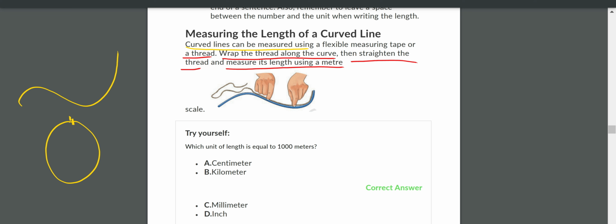Okay. Now here we have one question. Which unit of length is equal to 1000 meters? Centimeter, kilometer, millimeter, or inch. Which one is the right answer? Kilometer. Very good. The answer is B.